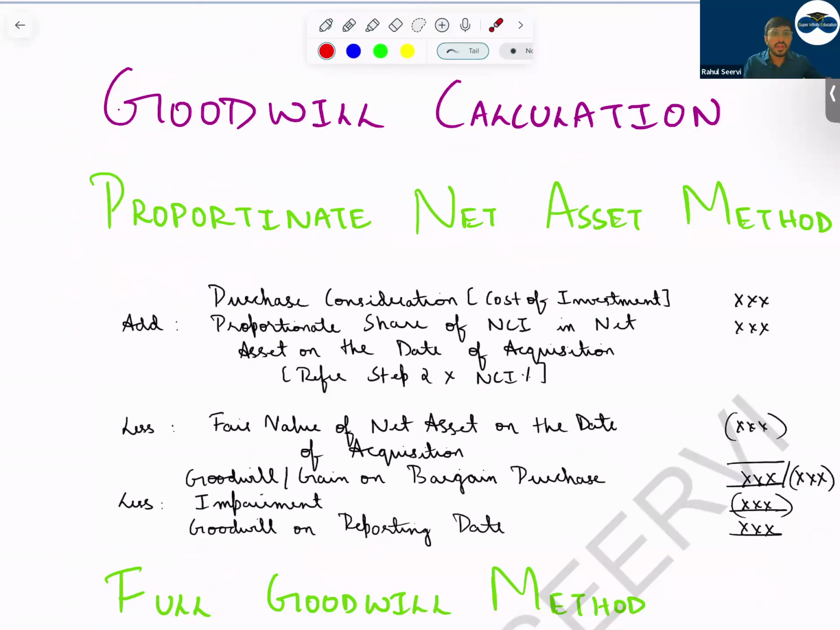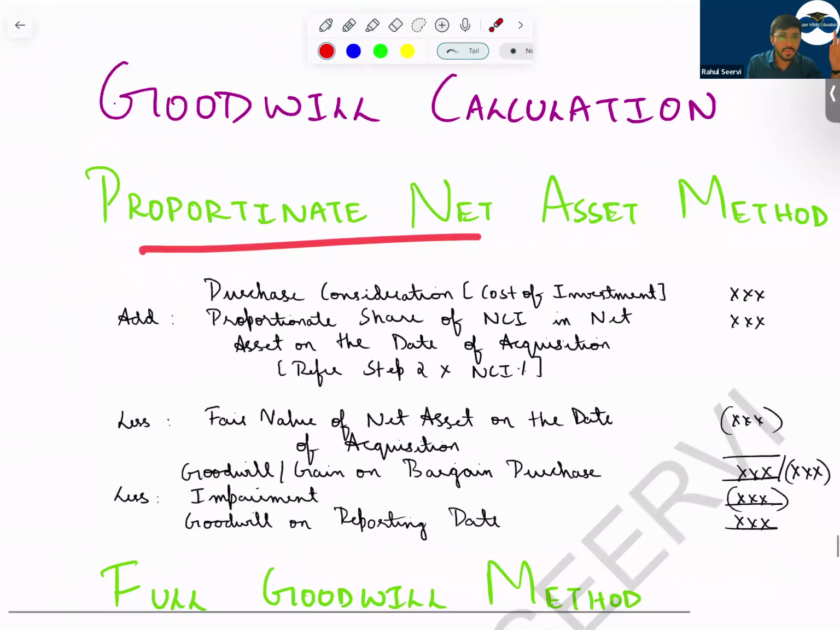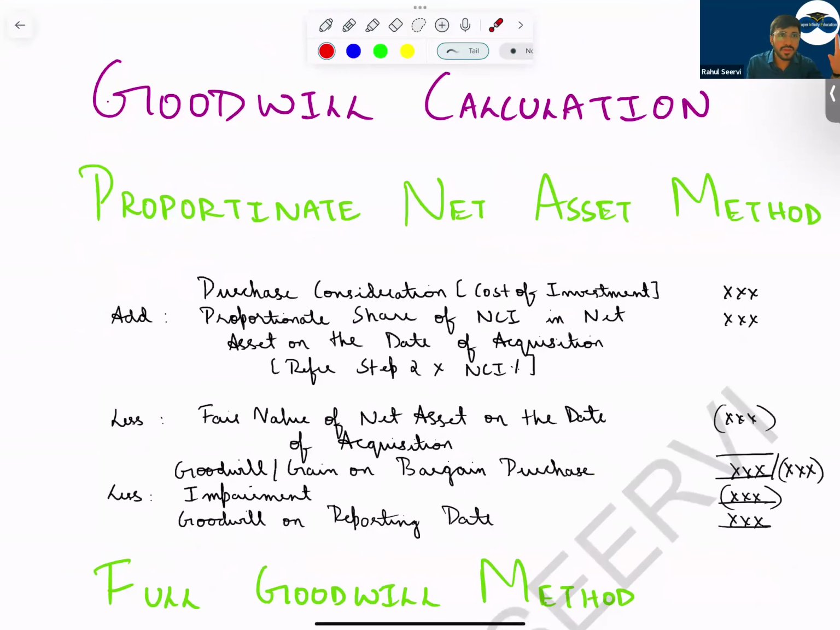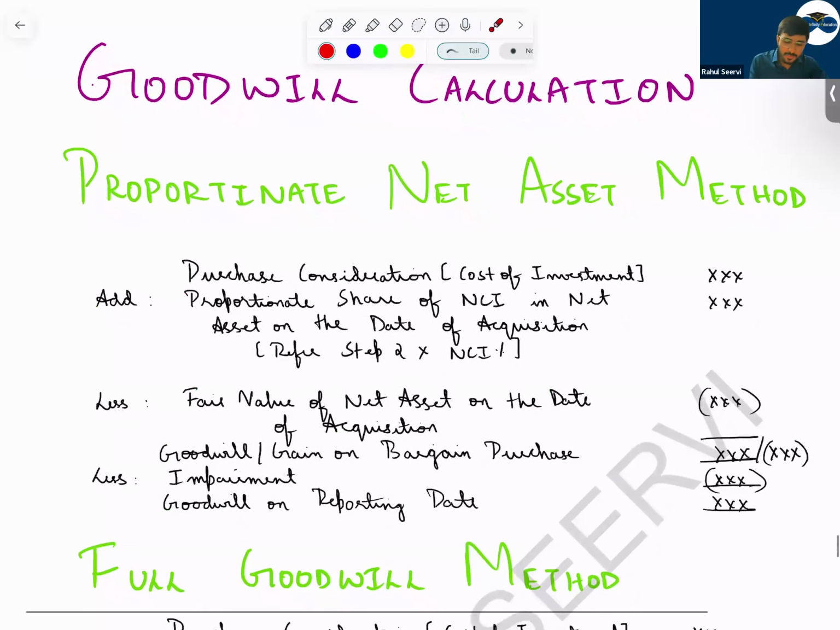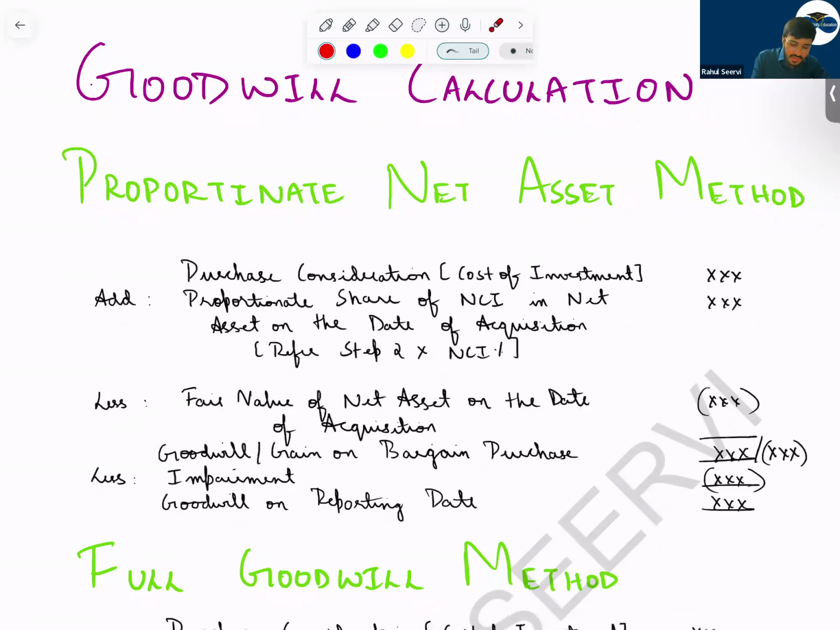Goodwill calculation. So goodwill calculation has how many methods? There are two methods for goodwill calculation: proportionate net asset method and full goodwill method. So in the exam question, it will be mentioned which method the company is using. So in case of proportionate net asset method, what is the first thing we write down for goodwill calculation? Purchase consideration, that is the cost of investment. Four things we have learned: cash, deferred consideration, contingent consideration, share exchange.